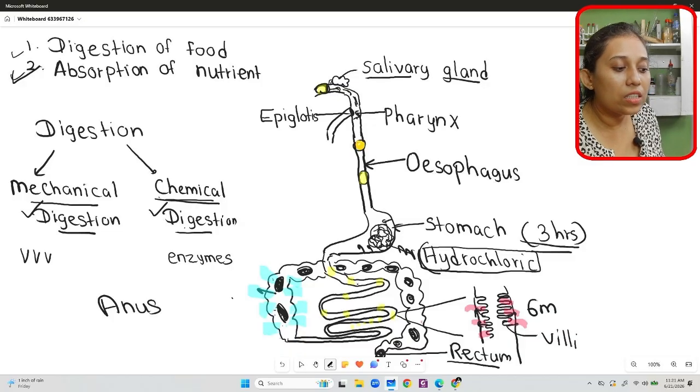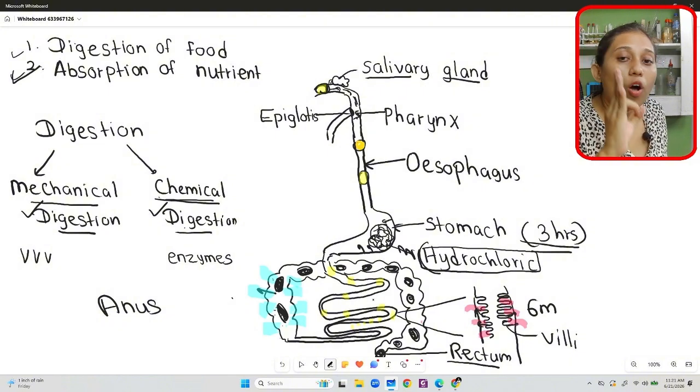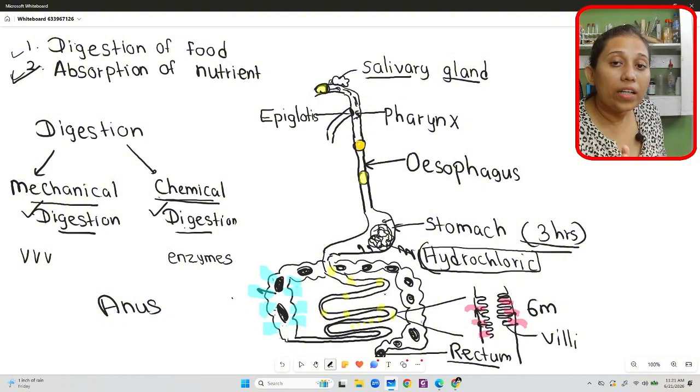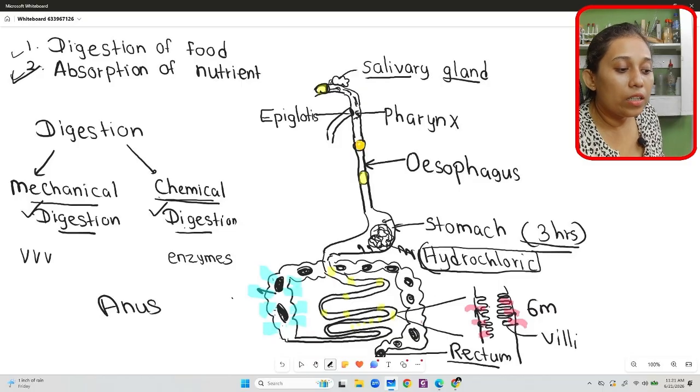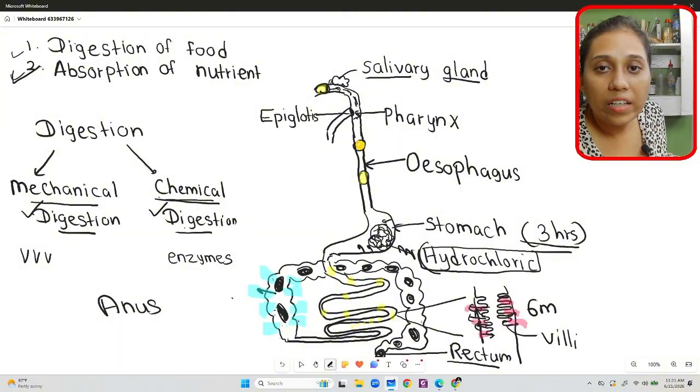Then it reaches the small intestine. In the small intestine, digestion and absorption happen. If I ask you in which organ or which part absorption happens, it happens only in the small intestine. So the nutrients, not the food, are absorbed into the blood circulatory system, and then it reaches the large intestine.